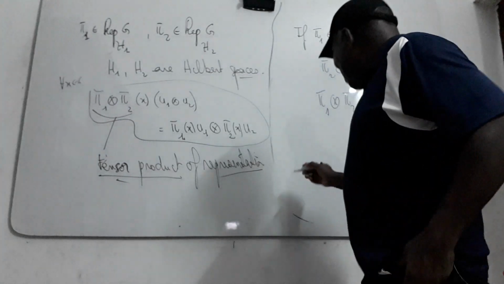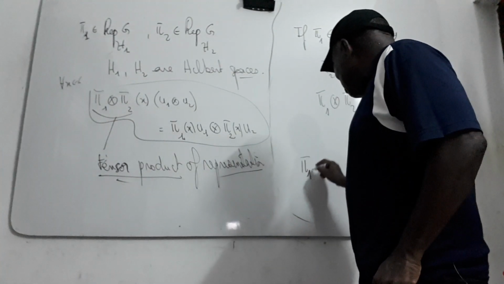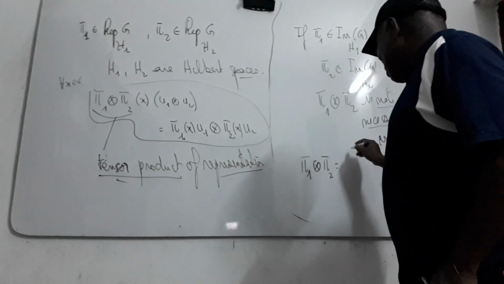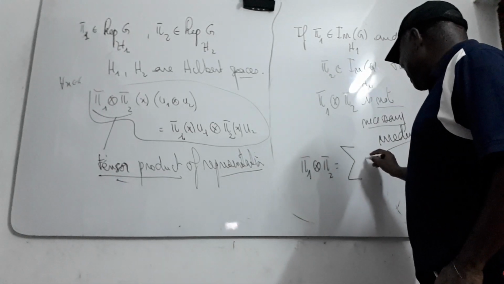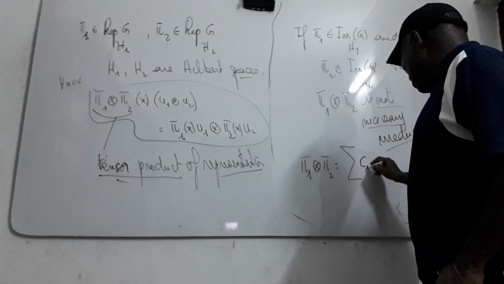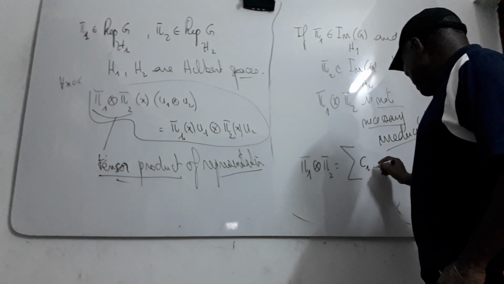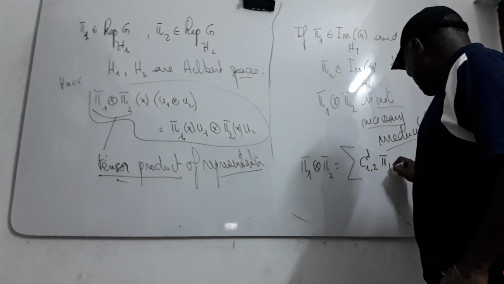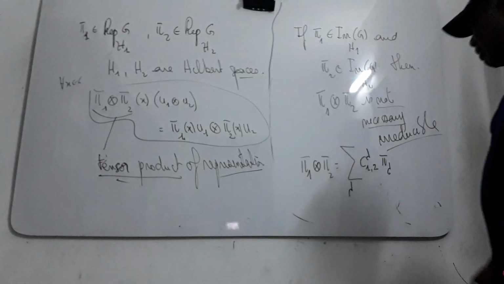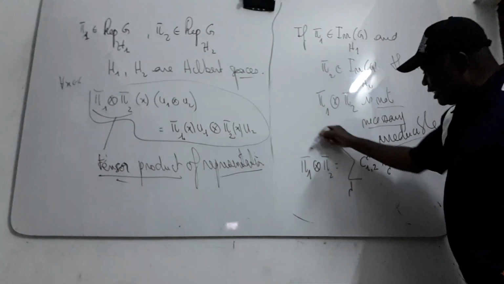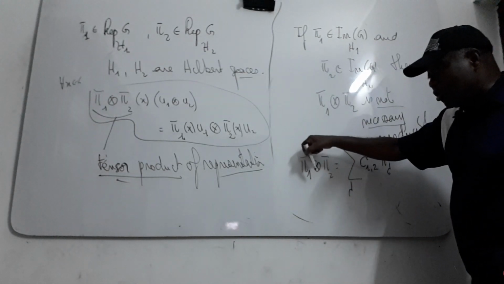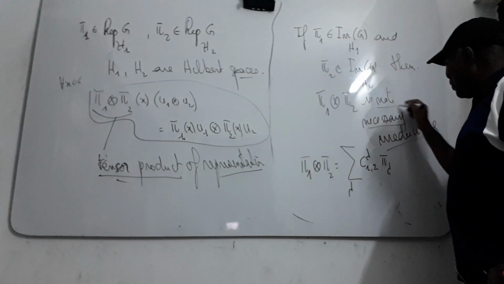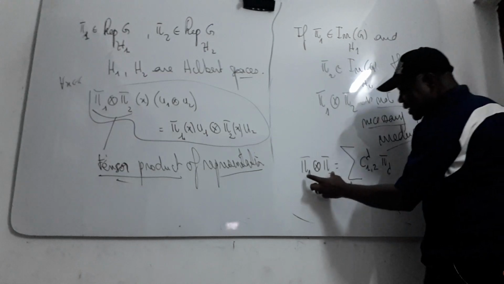Then our pi here, if not irreducible, can contain this kind of thing. Then you can write it like this: some components with coefficients C_{1,2}, and pi lambda, and lambda like this. Because this is not irreducible, it contains some representations.